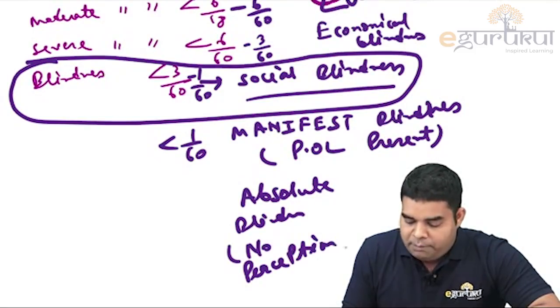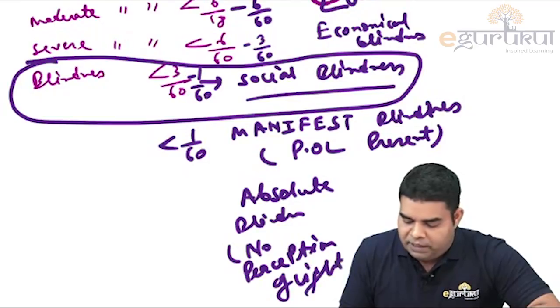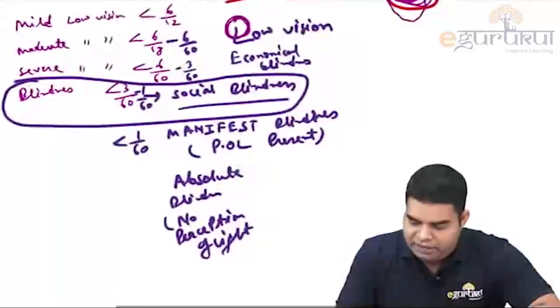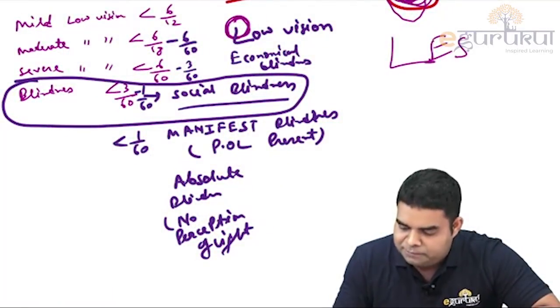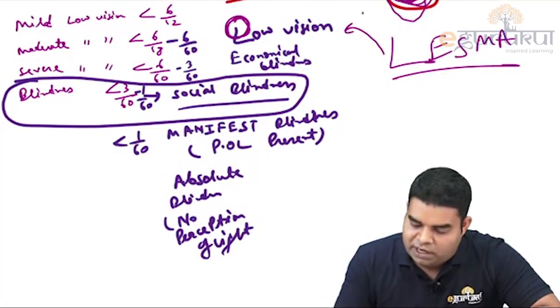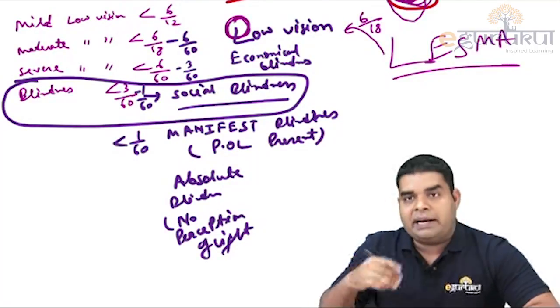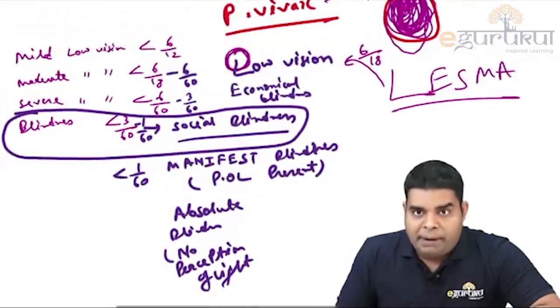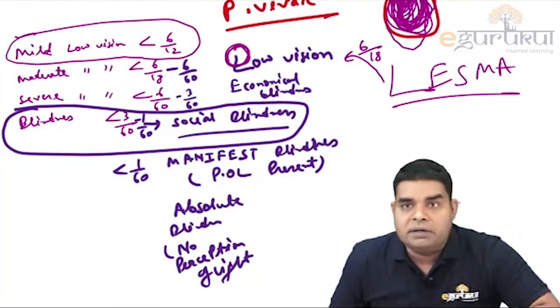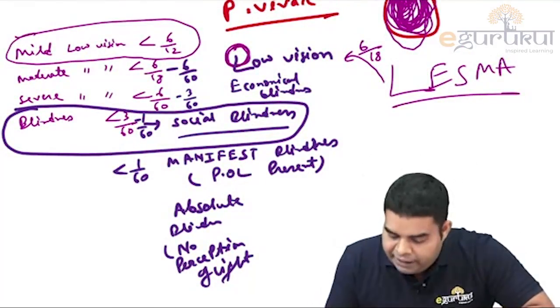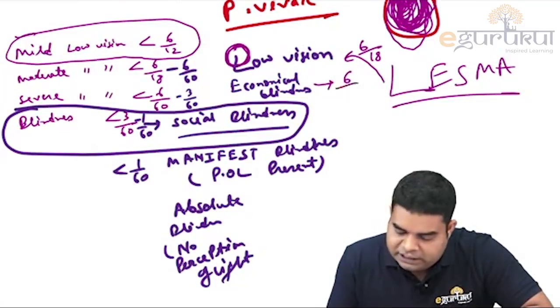So how to remember it? Very simple. We can remember it by a simple mnemonic, LESMA. L for low vision, which starts from 6 by 18 in the Indian classification. And remember, mild low vision starts from 6 by 12. This is low vision 6 by 18. Economical blindness 6 by 60.